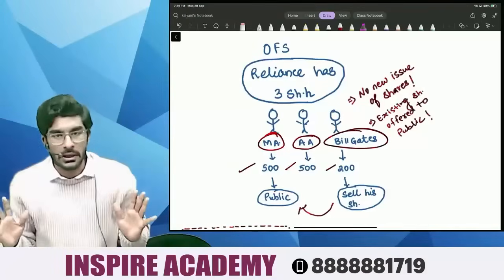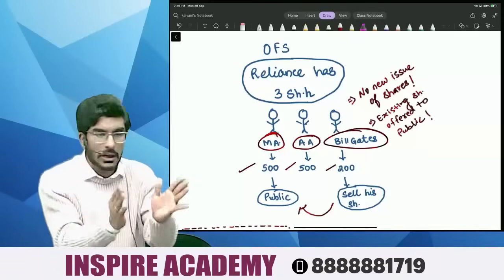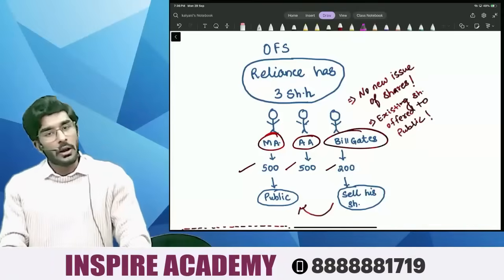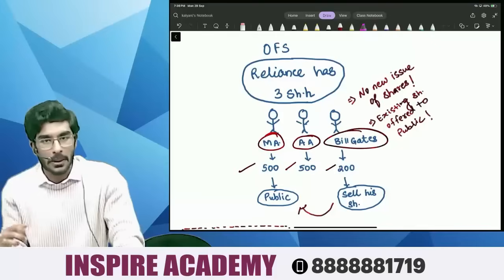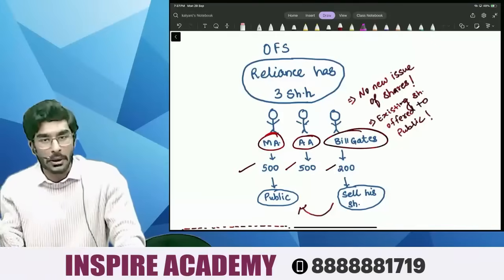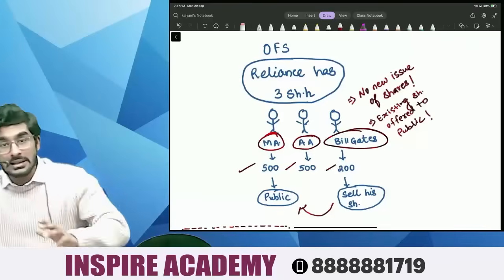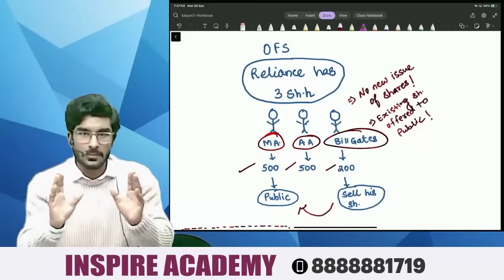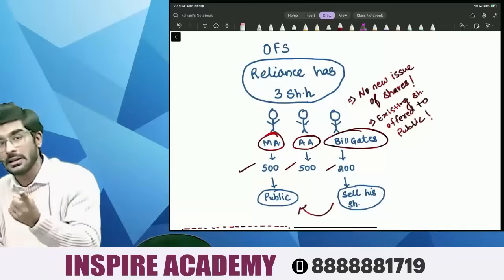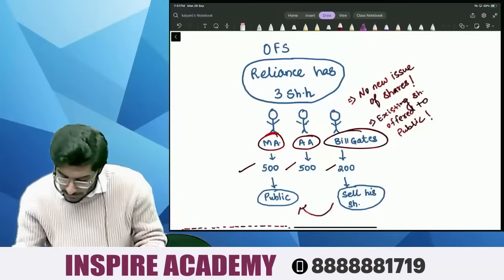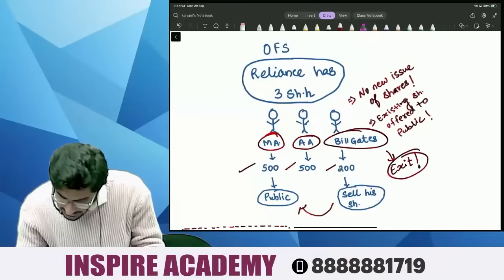Let's assume for a second that this company is a private company. Now Bill Gates wants to exit this company. Now how will this exit be possible? Exit will only be possible if Bill Gates sells his 200 shares. Then only Bill Gates will get an exit. Right, people? So Bill Gates wants exit. Okay.